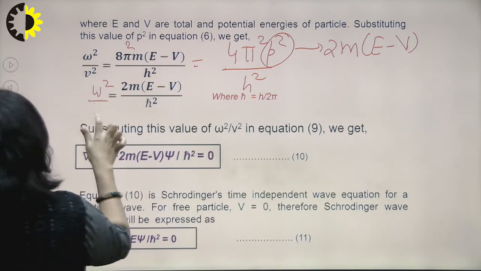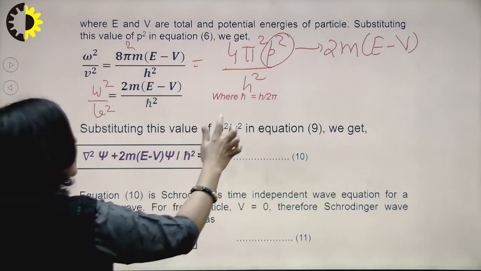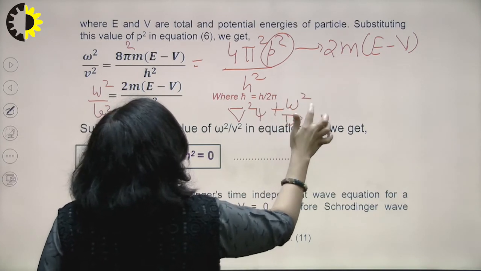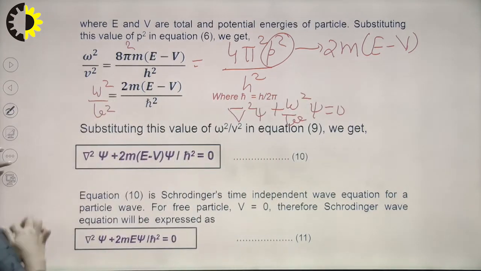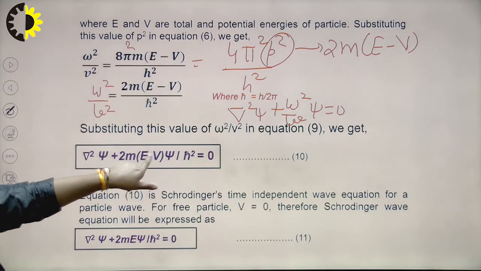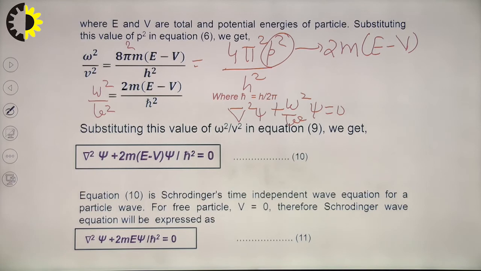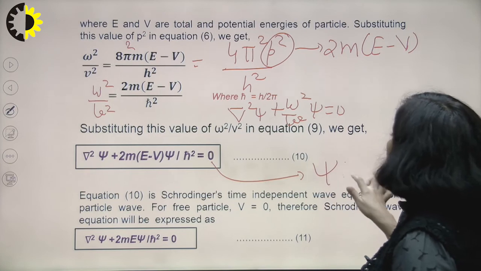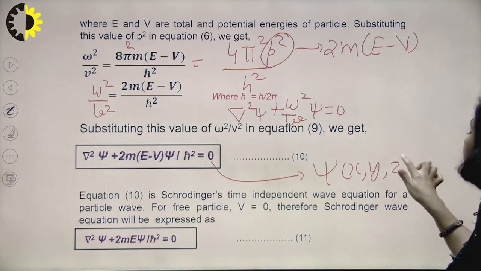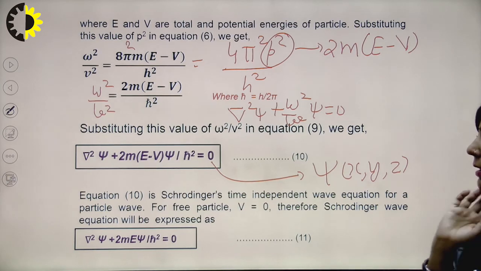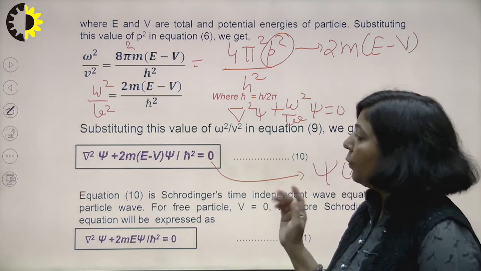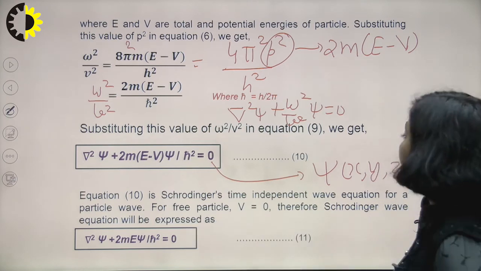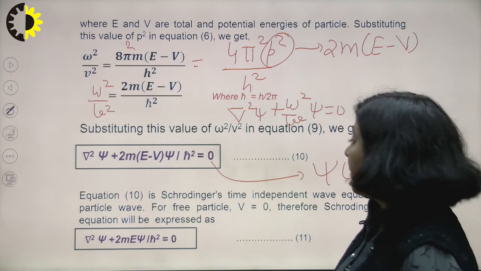Just substitute this omega square upon V square in the equation: del square psi plus omega square upon V square psi equals 0. So you are getting del square psi plus 2m E minus V upon h cross square psi equals 0. Now you can see here that psi in this equation is totally independent of t. It is a function of x, y and z. If you simplify equation number 10, you will get the value of psi, and that psi will be independent of t. So equation 10 is the Schrodinger time independent wave equation for a particle.